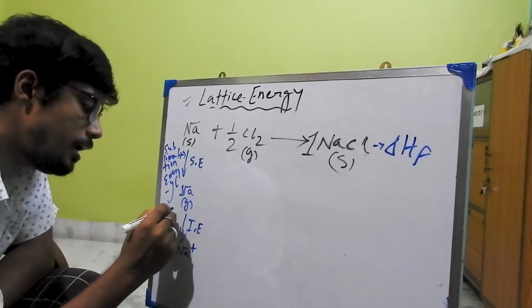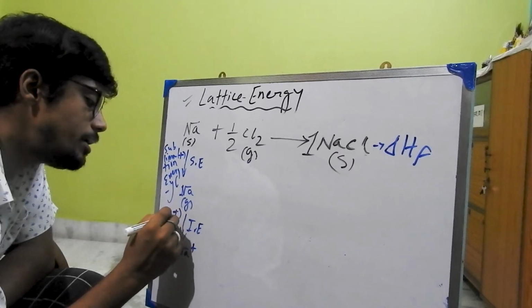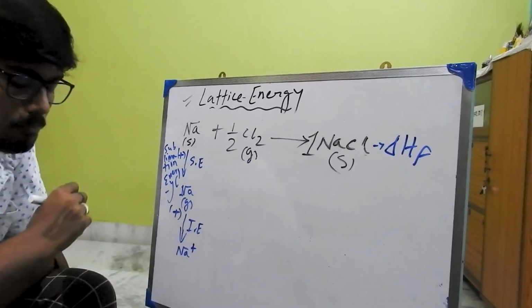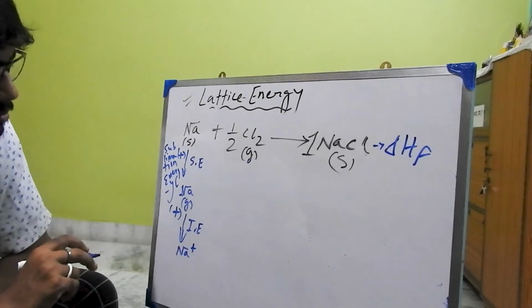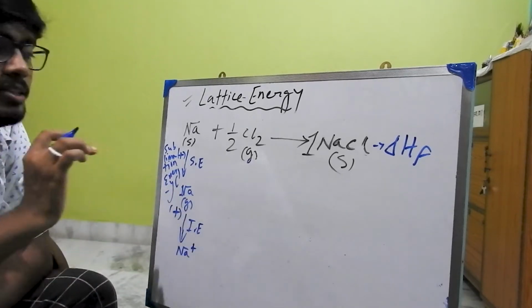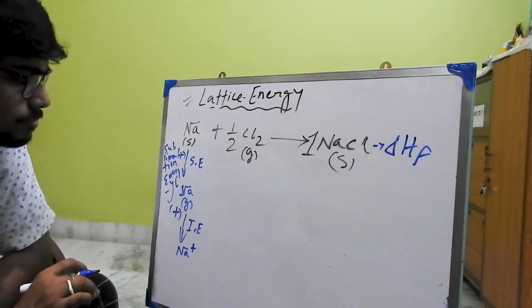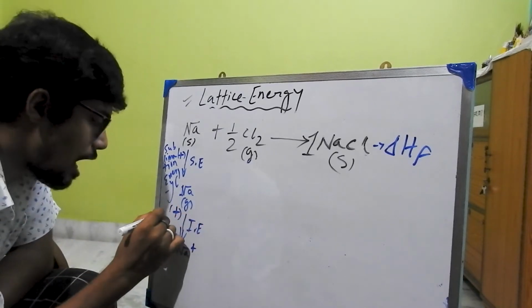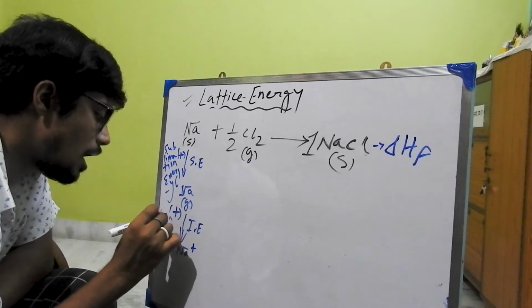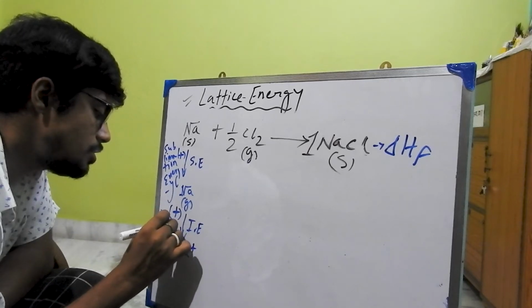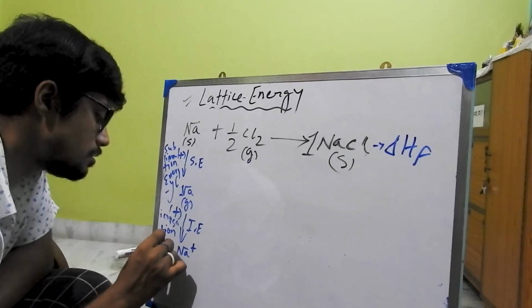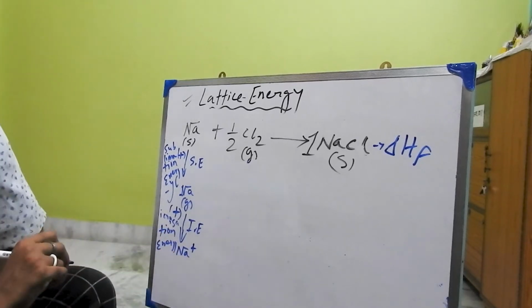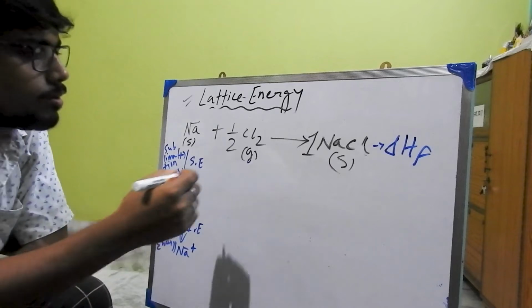That's why it is also calculated in the positive form, its sign will be positive, because we have to provide this energy. Clear? And this is known as ionization energy. Clear?